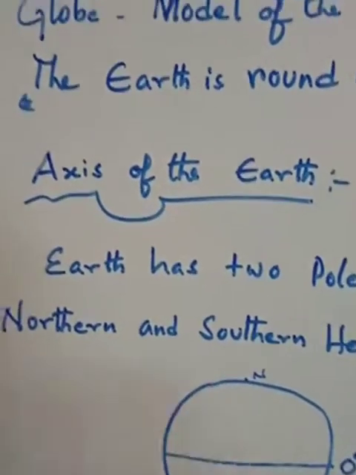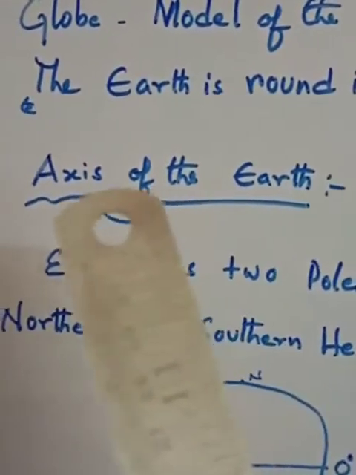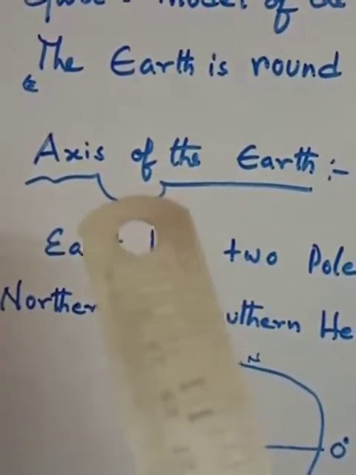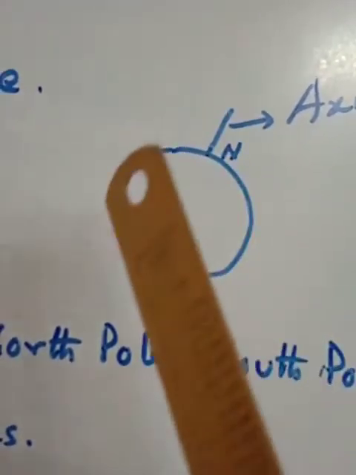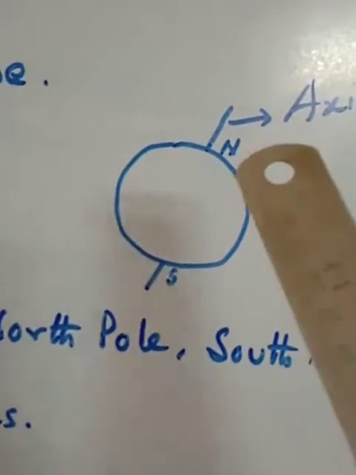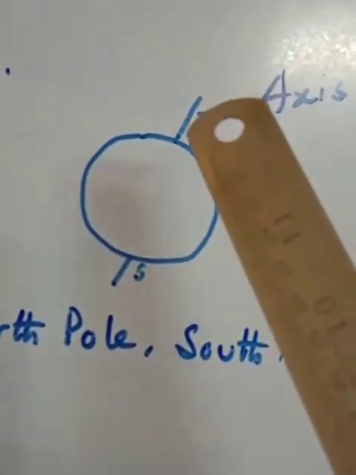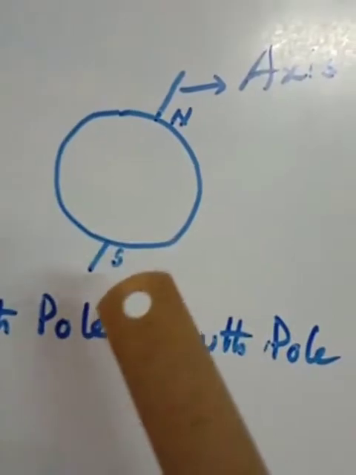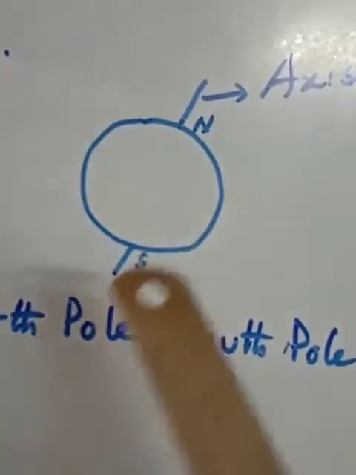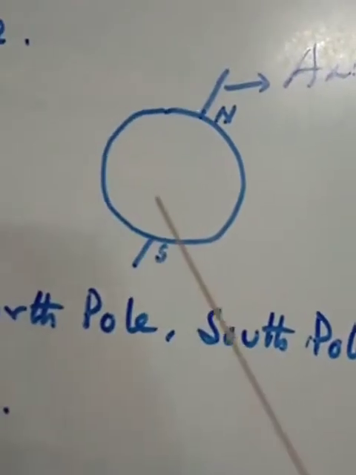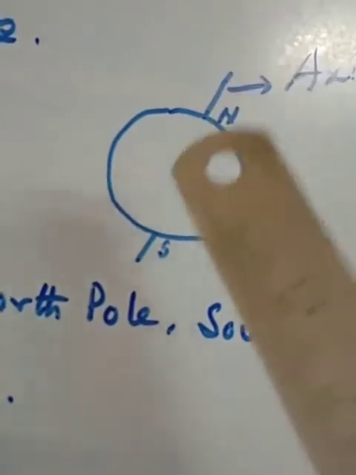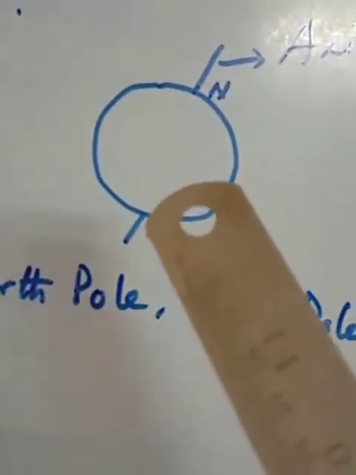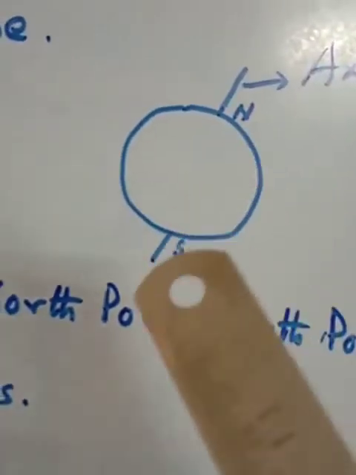Another point, axis of the earth. You should know what is meant by the axis. Already here it is given, a globe. Earth looks round in shape. One line goes through the middle of the earth from top to bottom. When it moves, the earth depends upon its axis. It is an imaginary line.